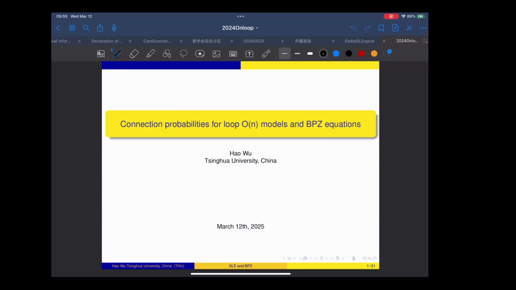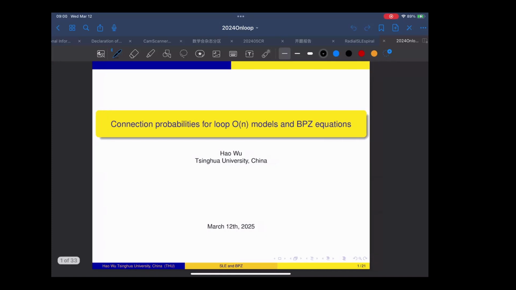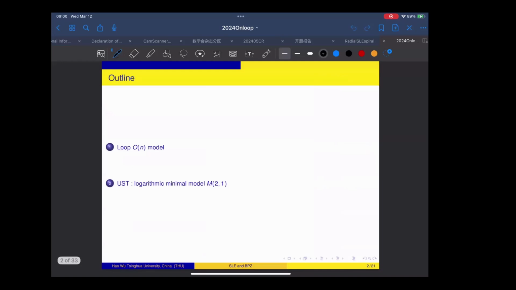It's my great honor to be speaking at this quasi-Pacific seminar. My topic may be a little bit far from quasi-conformal, but basically, it is conformal. My talk will have two parts. The first part is about the loop O(n) model, and the second part is a special case of the loop O(n) model, called the uniform spanning tree.